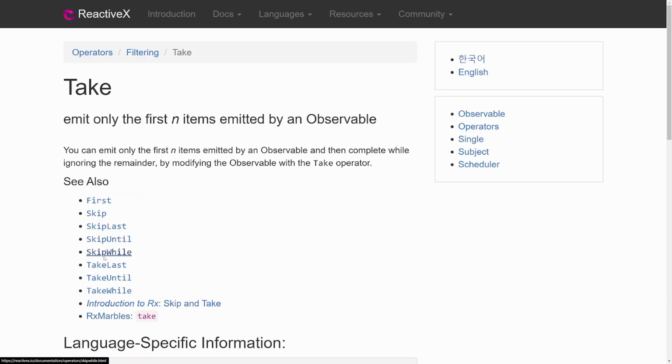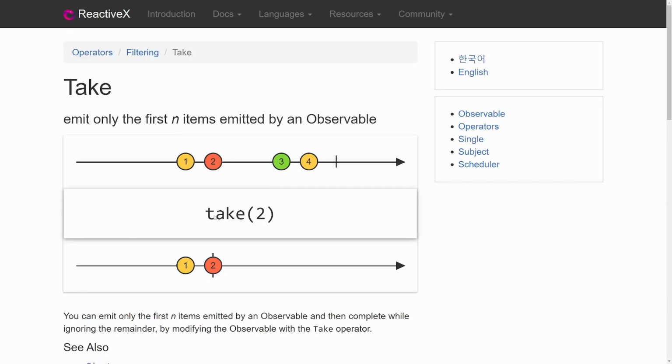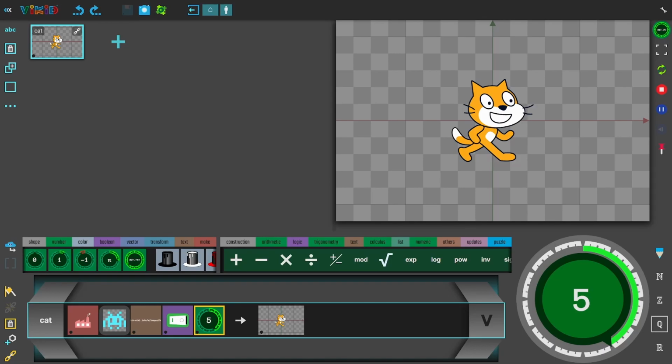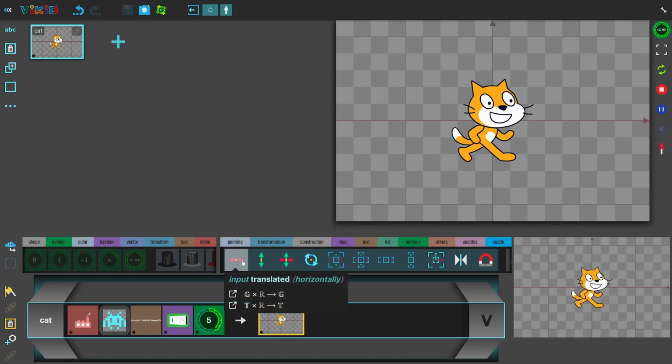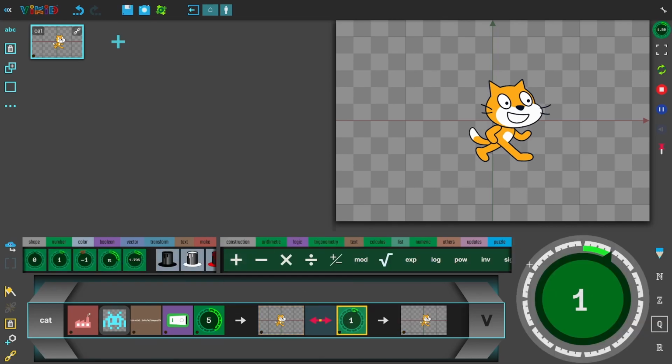For example, this is a marble diagram of the take-two operator, which is also available in ViKiD, and it just takes the first two updates of a signal and drops everything else. Let's get back to our problem and try to move the cat in an ambiguous way. To move the cat, we select it and apply the function to move it horizontally.